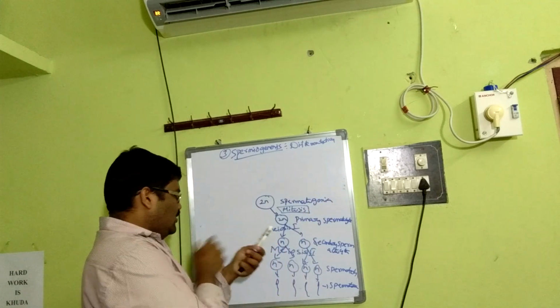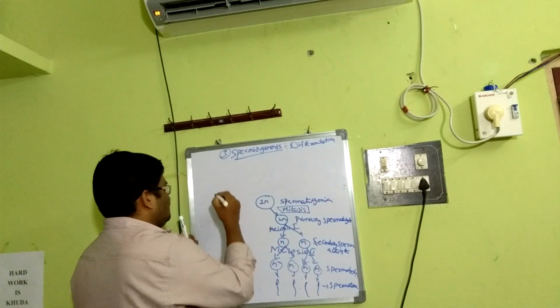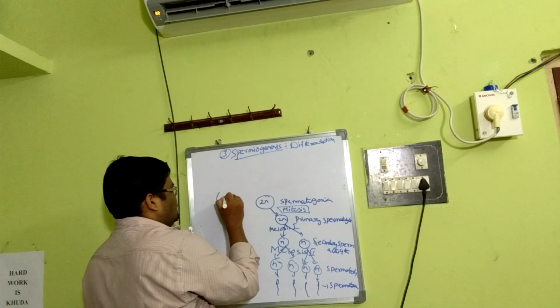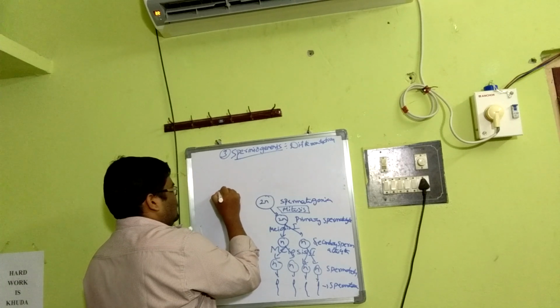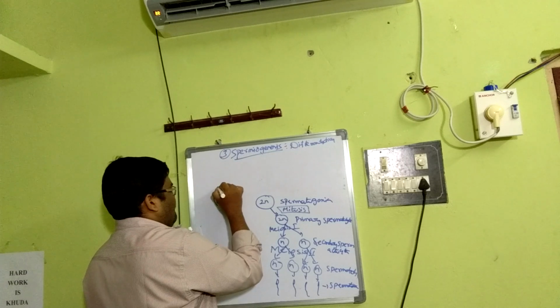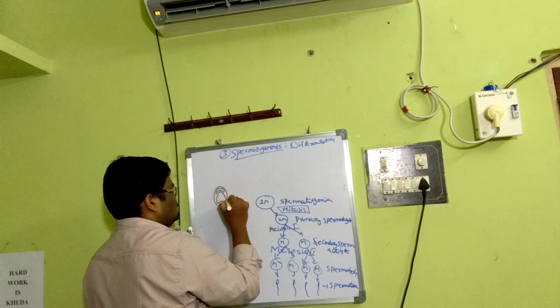For better understanding, we'll draw a sperm diagram for convenience. This is a condensed nucleus. This is the acrosome.